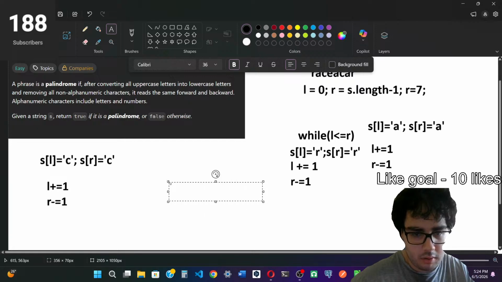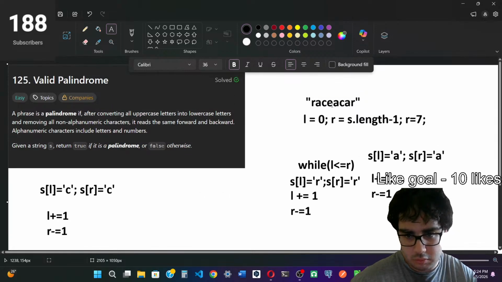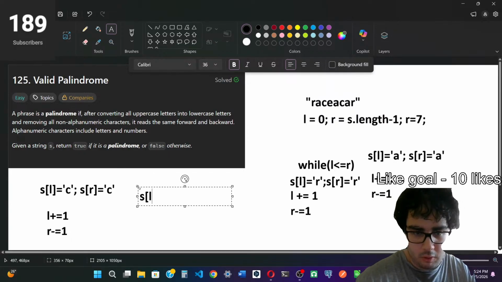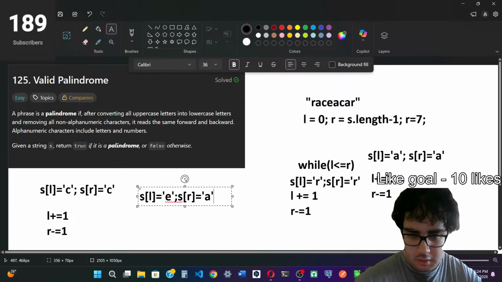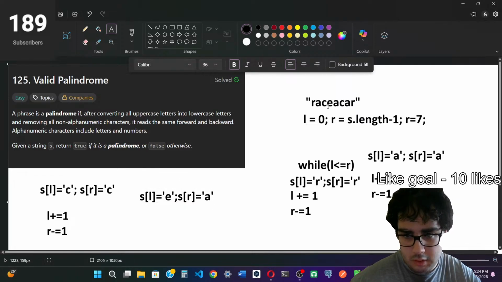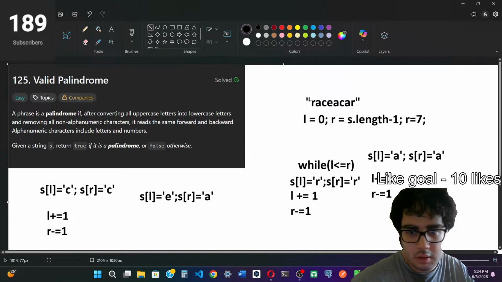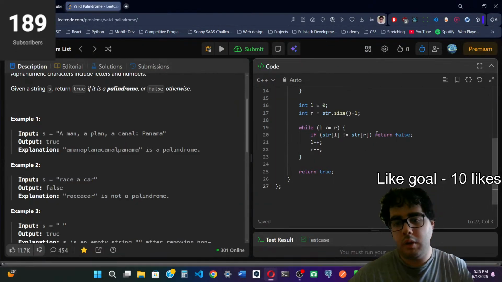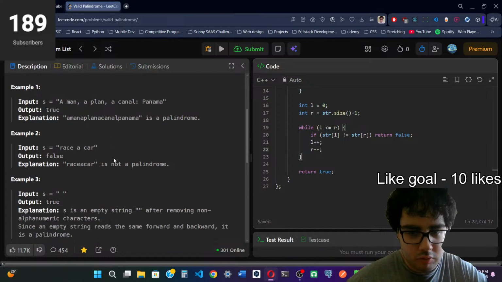So now they are 3 and 4. Now s of L, s of 3, is equal to e, and s of R is equal to a. This is s of L and this is s of R. They are different, and now that they're different, we're going to return false because that means it's not a palindrome.